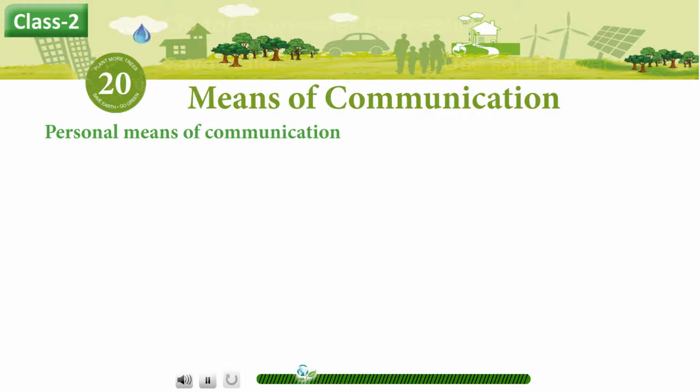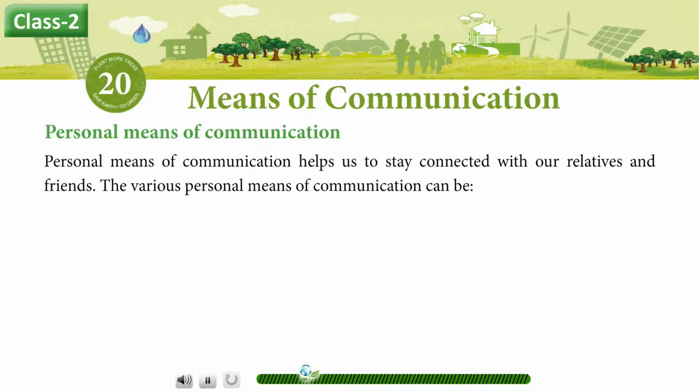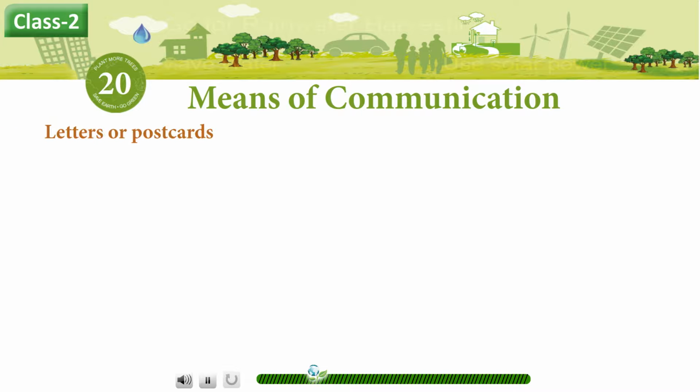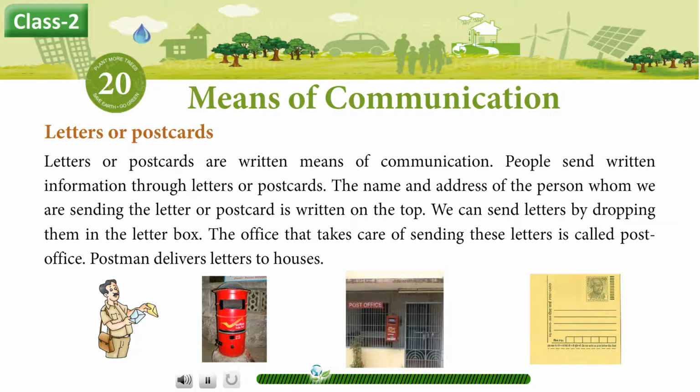Personal means of communication. Personal means of communication helps us to stay connected with our relatives and friends. The various personal means of communication can be letters or postcards. Letters or postcards are written means of communication. People send written information through letters or postcards. The name and address of the person whom we are sending the letter or postcard is written on the top. We can send letters by dropping them in the letter box. The office that takes care of sending these letters is called post office. Postman delivers letters to houses.